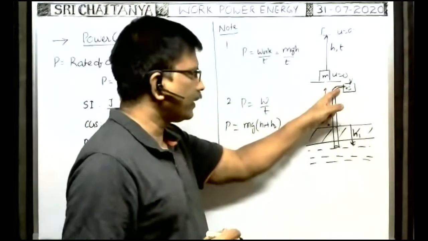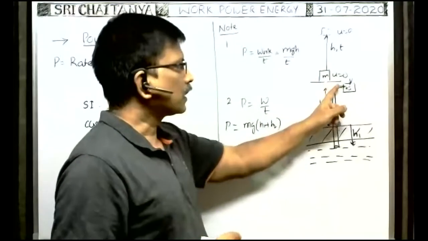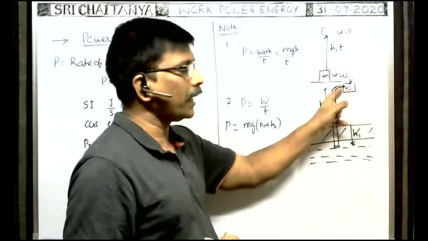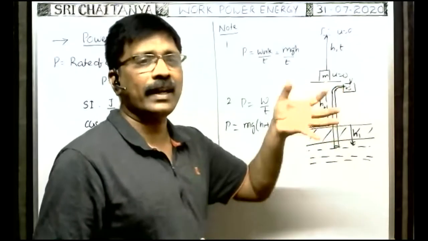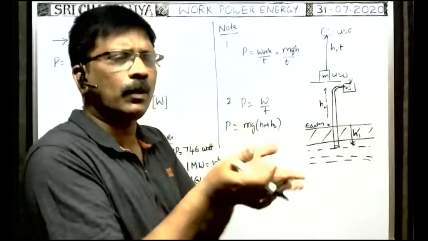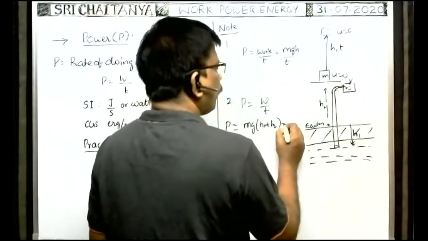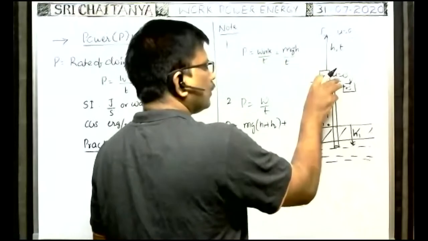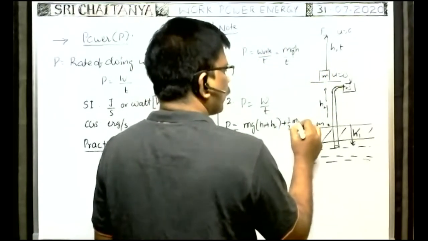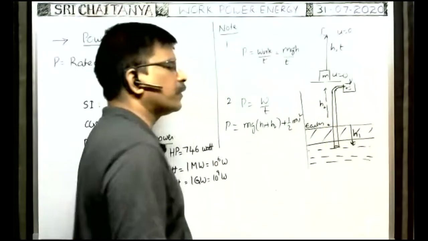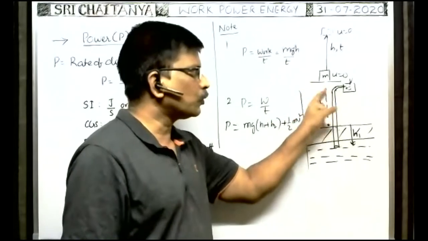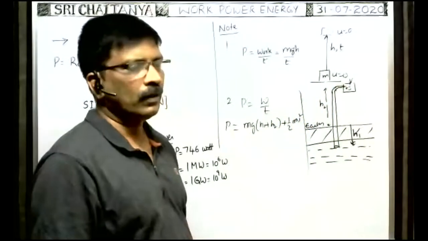This is the work done just to lift the water against gravity. After it is lifted up to a height h1 plus h2, the water ejects with a velocity. That means when the water ejects out from the pipe, it ejects with a velocity v. That's why it gains kinetic energy also. That kinetic energy is also given by the motor only. So what is the amount of work to be done to impart the kinetic energy half mv squared? Half mv squared is the additional amount of work to be done on the water to eject it out with that kinetic energy.